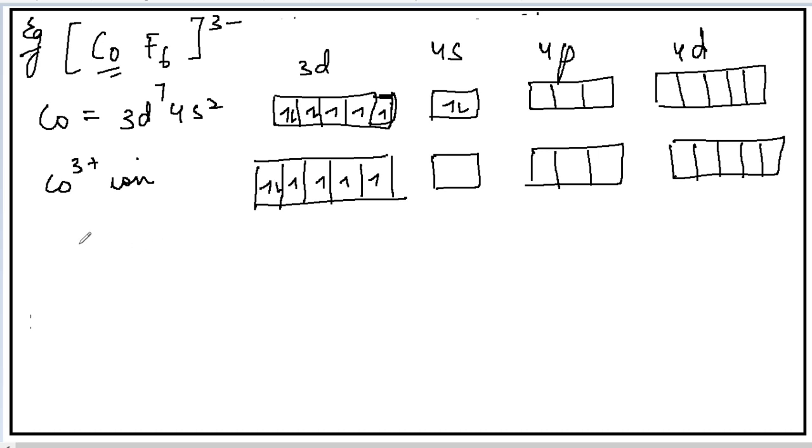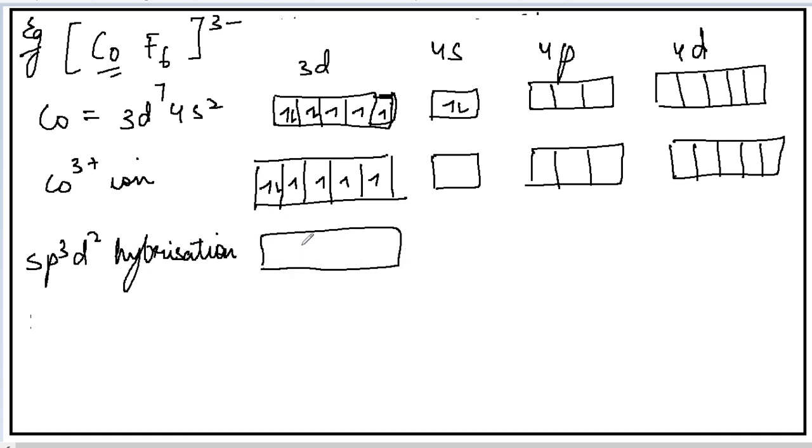This is the configuration. Now the hybridization we will get here is sp3d2 hybridization in cobalt. Okay. Now for sp3d2 hybridization, there will be no pairing of these electrons. Why? Because the ligand here is a weak field ligand.